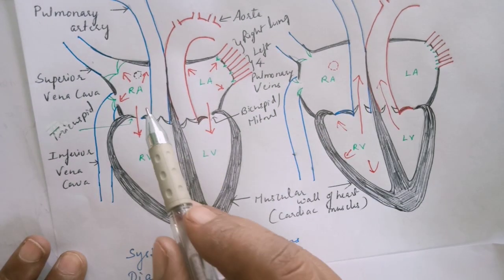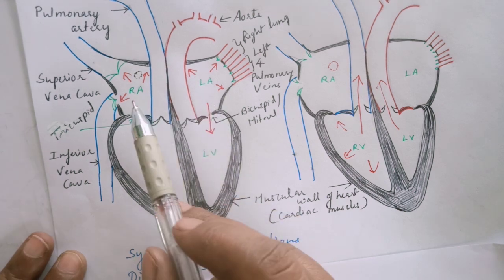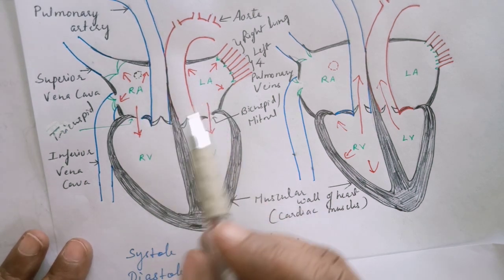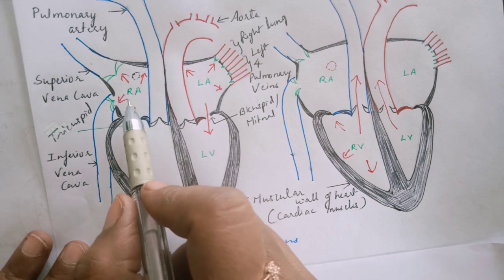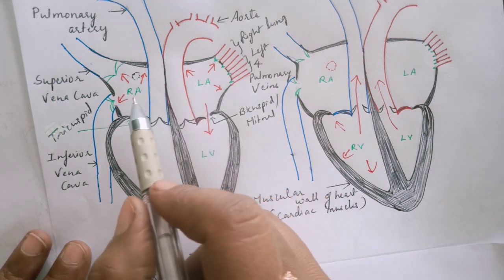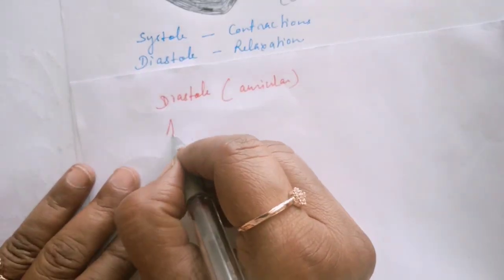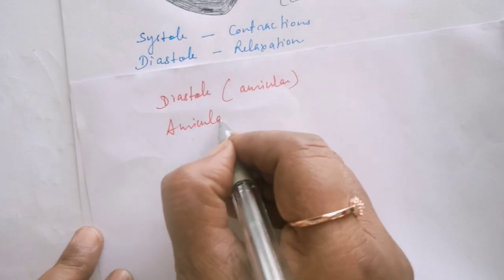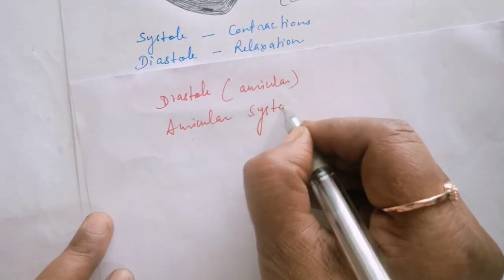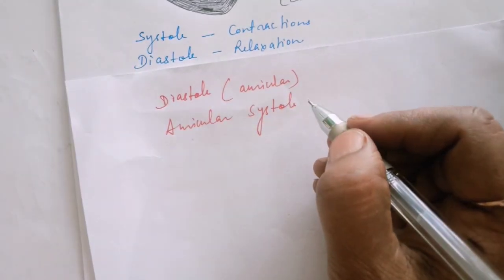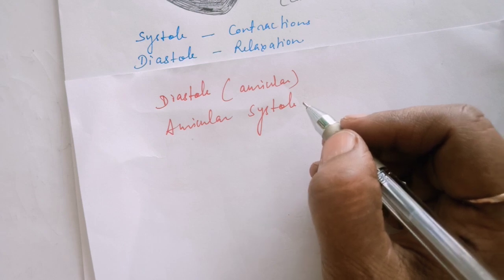But heartbeat, when we study, we count it from the auricular systole. So this phase is showing the auricular systole. In this figure, it is shown that both the auricles are contracting. So let us write here the auricular systole. Now we will also calculate the timing of the heartbeat simultaneously.